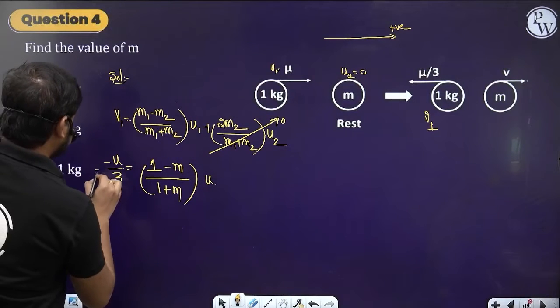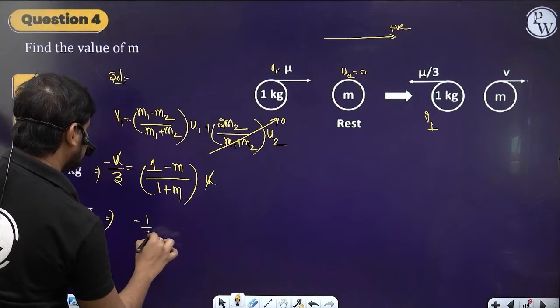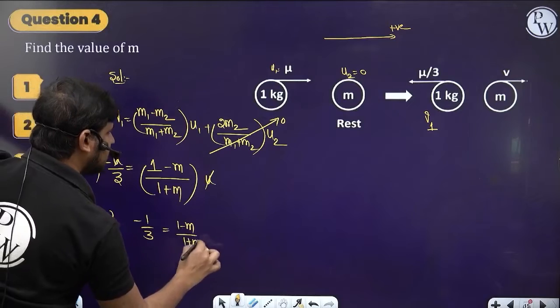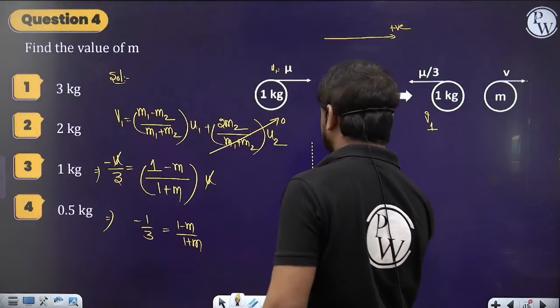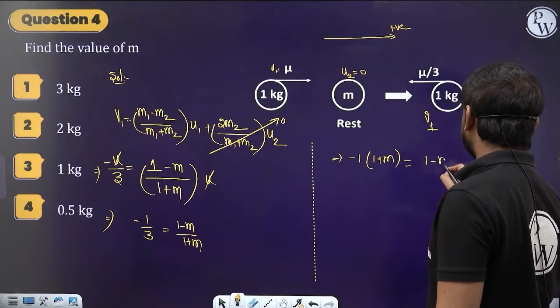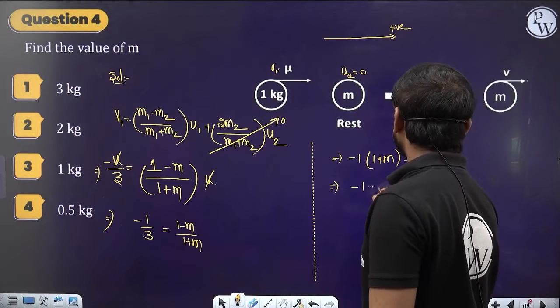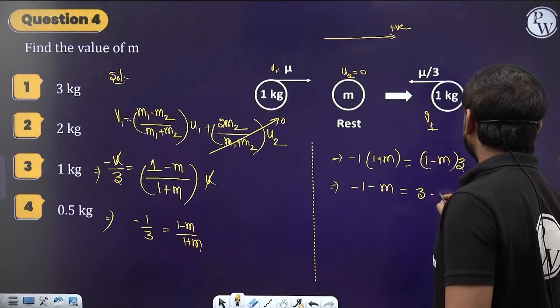Now u cancels. So minus 1 by 3 is equal to (1 minus m) by (1 plus m). Now let's do the cross multiplication: minus 1 into (1 plus m) is equal to (1 minus m) into 3, right? So from here we get minus 1 minus m is equal to 3 minus 3m.